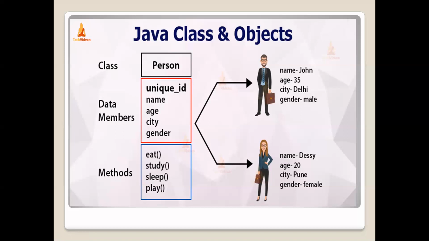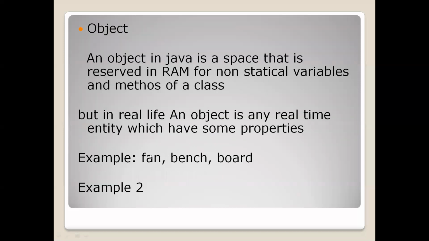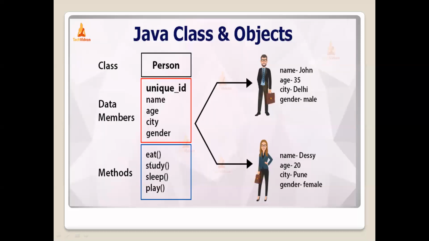The other name for these variables is, we can call them data members also, right? And the third part of each and every class is called methods. At the same time, we can also call them functions.